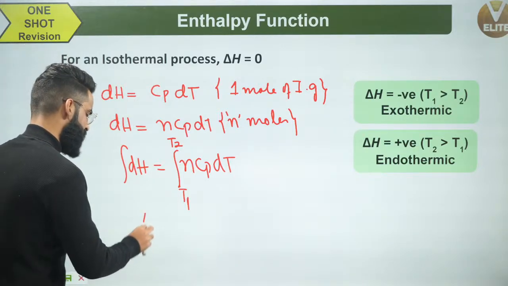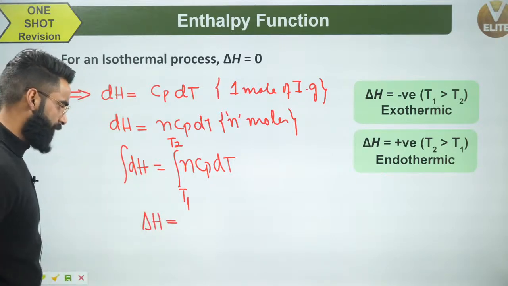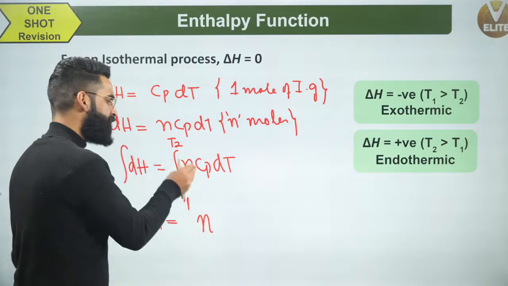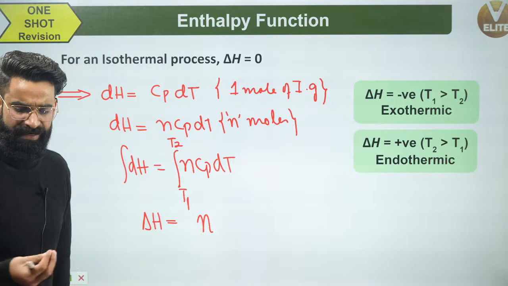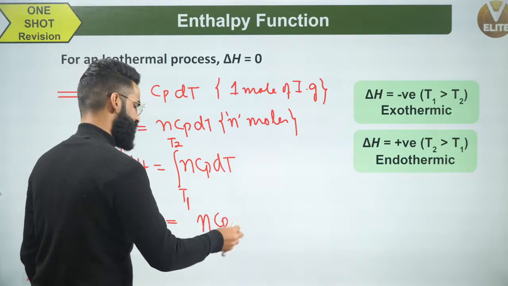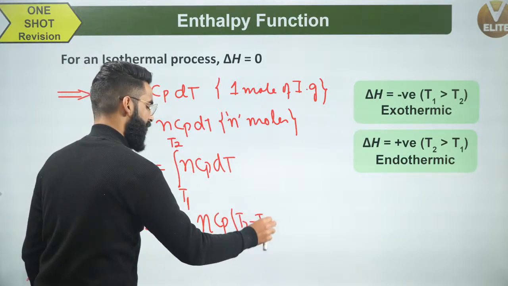The change in enthalpy, delta H, which represents the total change in enthalpy, is going to be equal to the number of moles of the gas, which is constant, so I'll take it out. If Cp does not depend on temperature, I'll take Cp out as well. The integral of dT is T. Giving the limits, upper limit and lower limit, it comes as T2 minus T1.